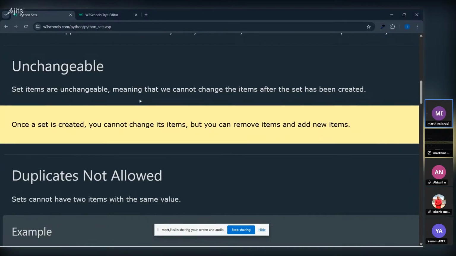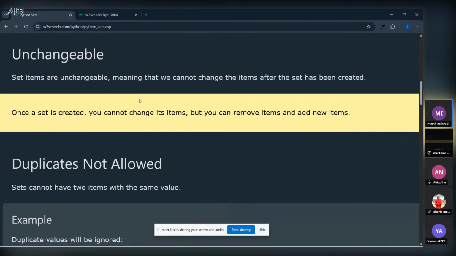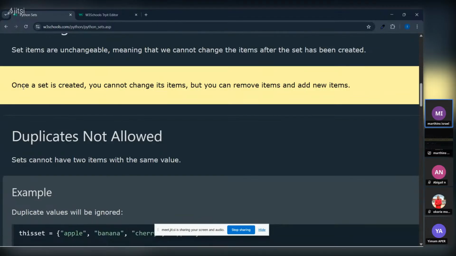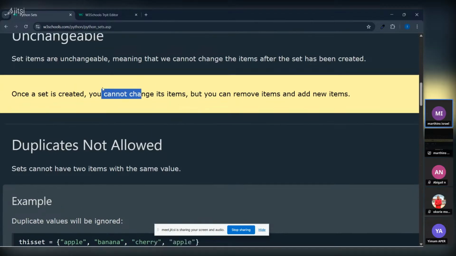You will work with terrible, scattered data. That's the work. So take note, they are unchangeable, meaning you cannot change the items after the set has been created. So imagine they give you sets. Why do I sometimes run from sets? Because when I see some sets in data analysis work, some of the data might not be correct, and you need to either fill it or drop them. Imagine those data are not correct. Oh boy, how do you fill it? It will give you a lot of headache.